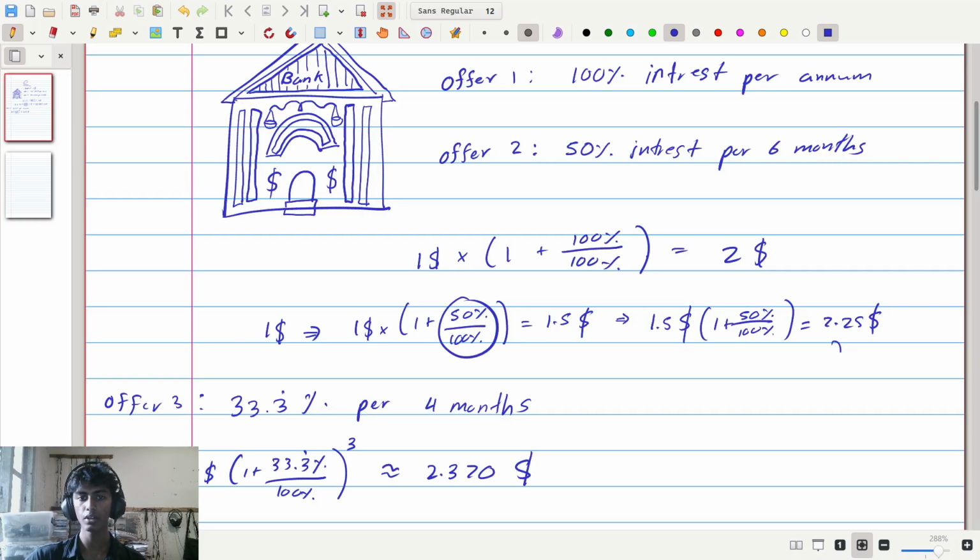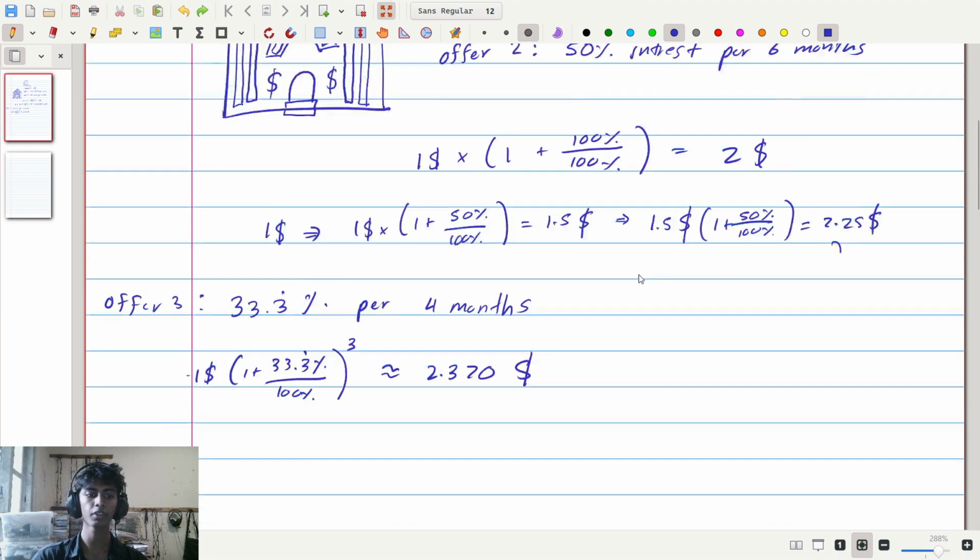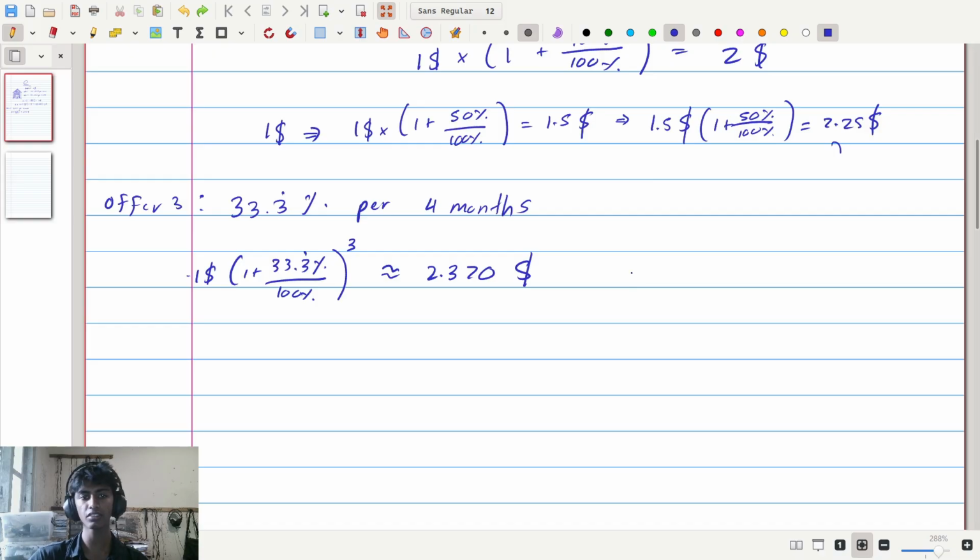Over here, we had to do a 50% of a total 100%, but we had to do it twice. So really what we did here was take 50% of 100% and square it. We did it twice. Similarly for offer number 3, this time I actually put it in the cube form.